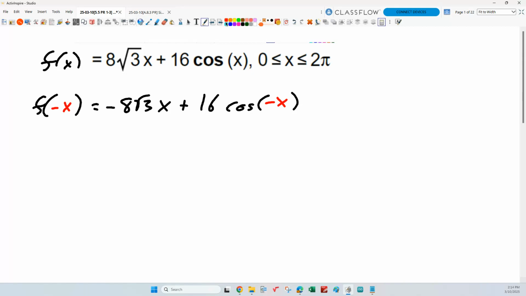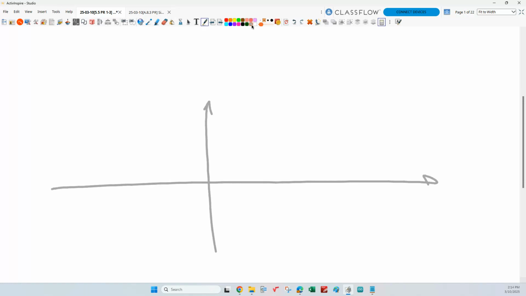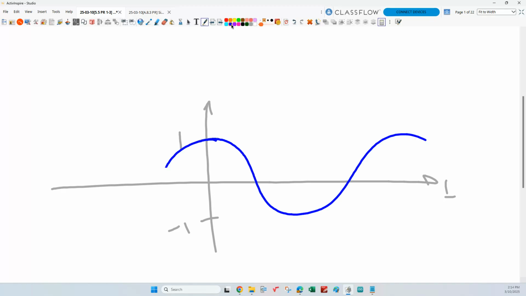There's a couple ways you could pretty easily convince yourself of this. One of them is, think of the graph. If I graph a cosine function, if that's 1 and that's negative 1, what does the cosine function look like? Where does it start? Does it start at 0 or does it start at 1? It starts at 1, yeah. And it does that. What kind of symmetry does that have? Does it have rotational symmetry about the origin or reflective symmetry about the y-axis? Reflective. That's even symmetry, right?